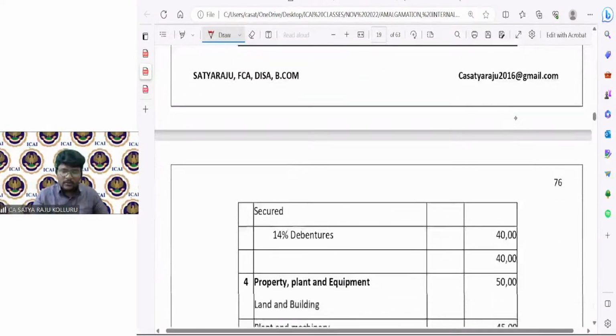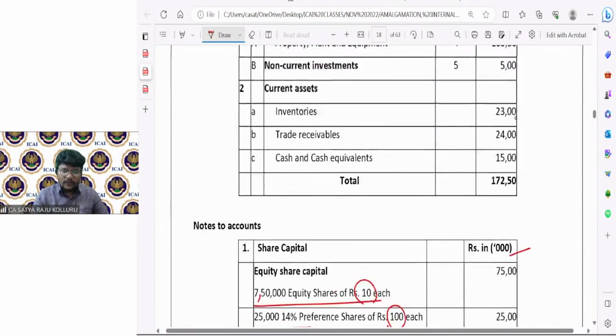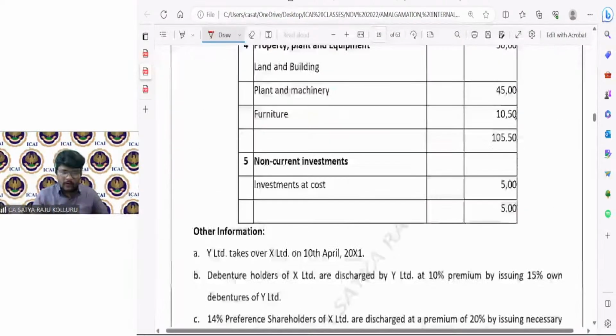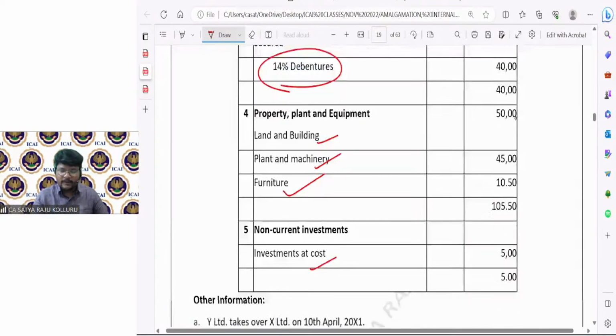Under long-term borrowings, 14% debentures are there. Okay. Next, further, if you check the asset side, property, plant and equipment, note number 4, we need to check. Non-current investment, note number 5, we need to check. Remaining all are current assets: inventory, trade receivable, cash and cash equivalents. If you come down, property, plant and equipment: land and building is there, plant and machinery is there, furniture is there. Non-current investment at cost is there.